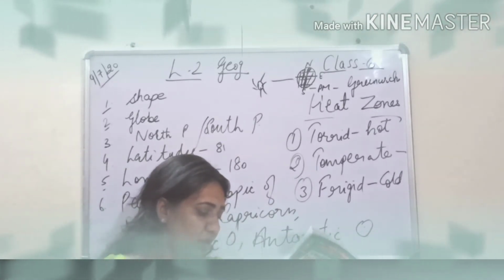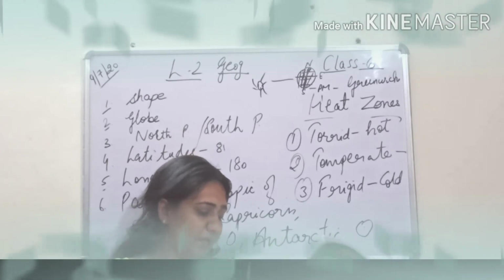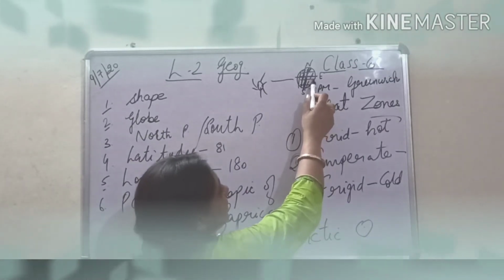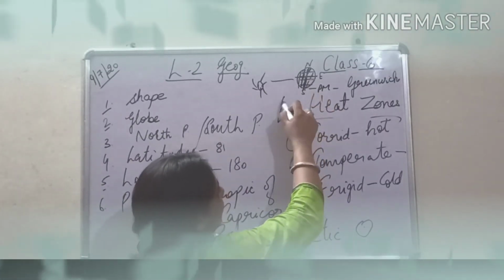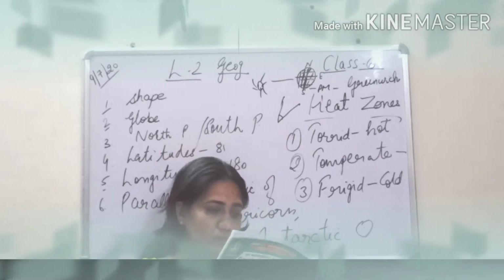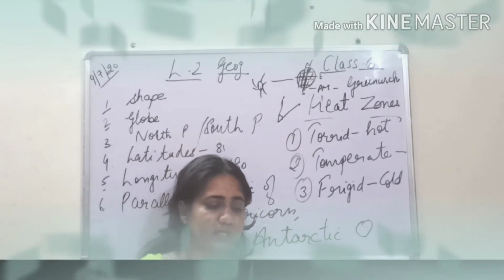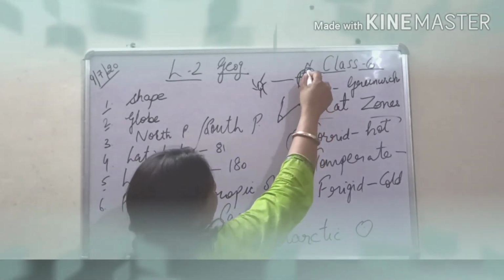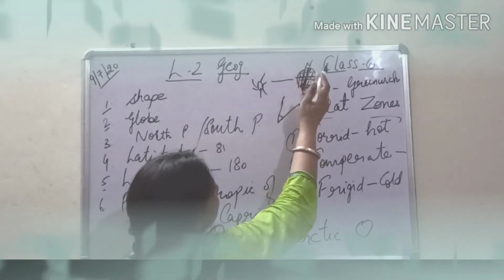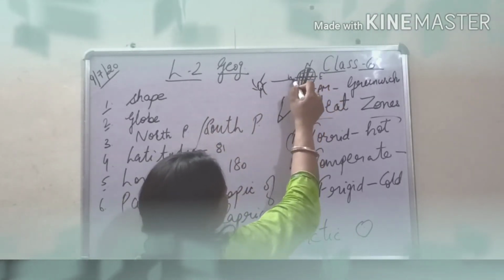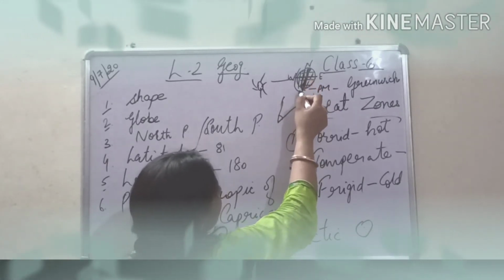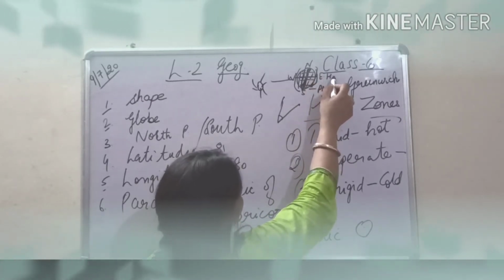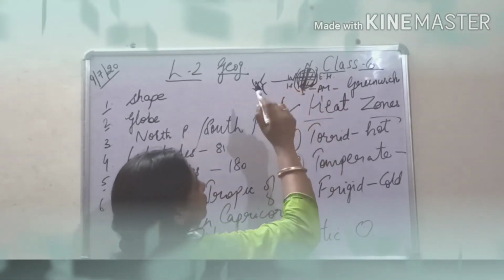Okay. Actually the longitude of a place is the angular distance of that place lying east or west of the prime meridian. So it is just the angular distance. So it makes an angular distance like this. Okay. The prime meridian divides the globe into the eastern and the western hemisphere. So this line of prime meridian divides the earth into two halves. Here we have east, here we have west. So this portion is known as the western hemisphere, and this portion of the earth is known as the eastern hemisphere. So it divides the earth into two halves.